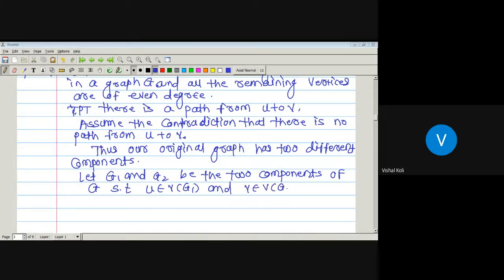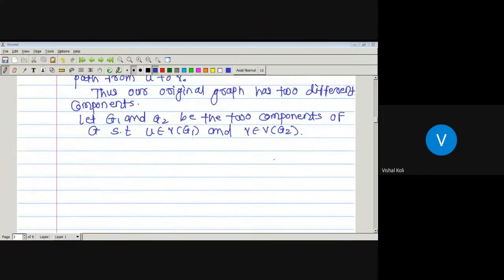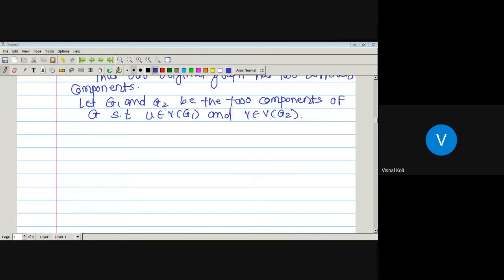Since we have assumed that there is no path from U to V, and whenever they belong to the same component there must be a path from U to V, U belongs to the vertex set of G1 and V belongs to the vertex set of G2, where G1 and G2 are components of graph G. Since G1 and G2 are components, they must be distinct.